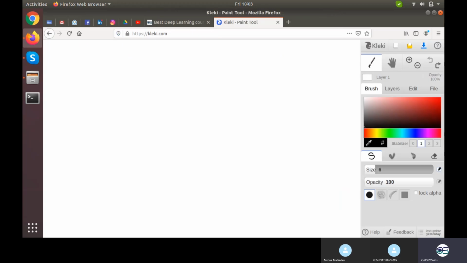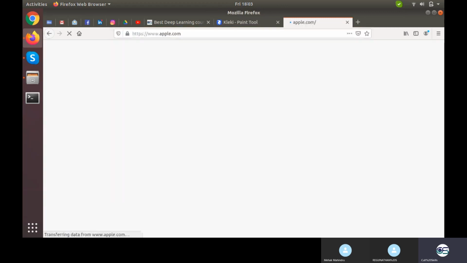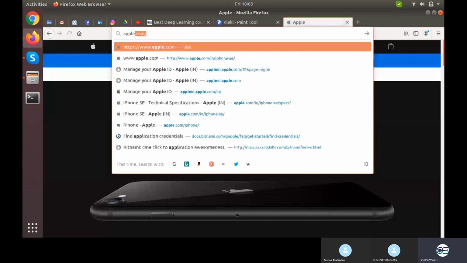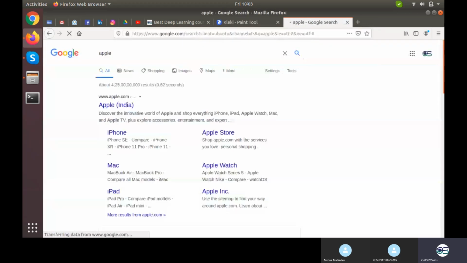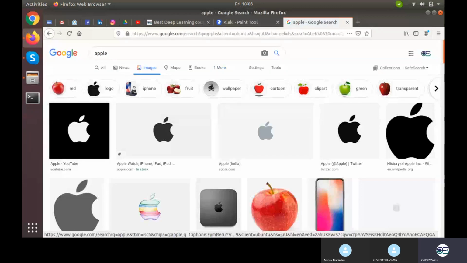I'll take any random image. I'll just search for Apple, not apple.com. I just search for Apple right here. Okay, I got some images, like these are of the Apple company organization.